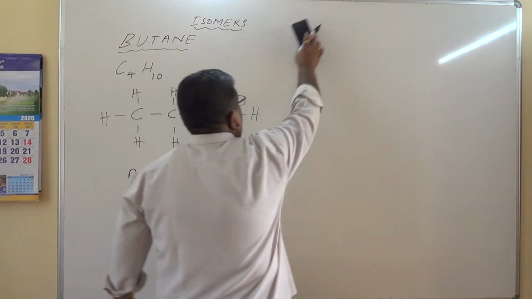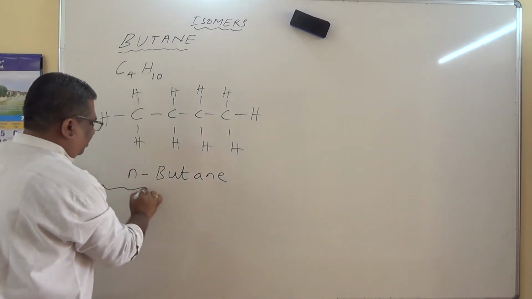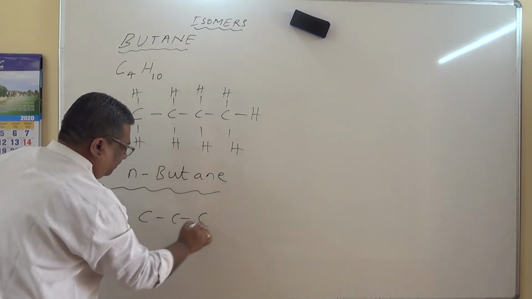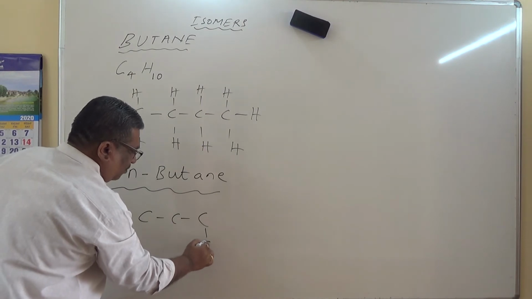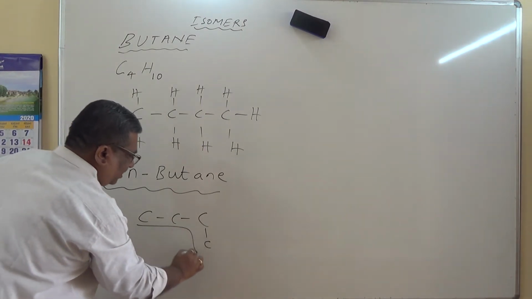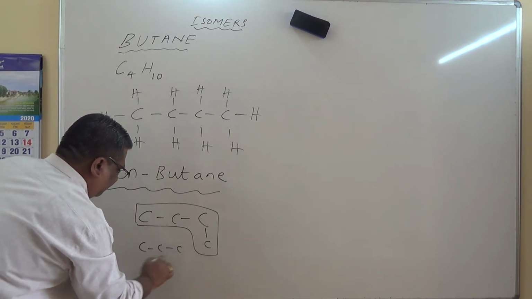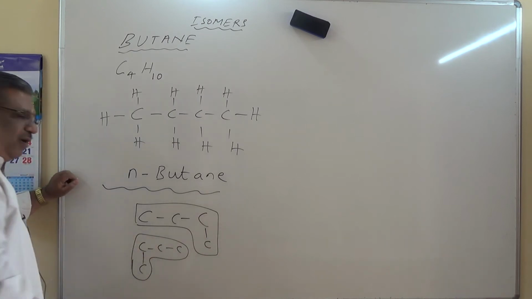Next, for this I can create one isomer. See here, is it possible to create one isomer? Let us see. 3 carbon atoms. This one more carbon atom, if I attach over here, this is nothing but the straight chain. If I attach over here, this side, this is also nothing but a straight chain, which is the longest chain.